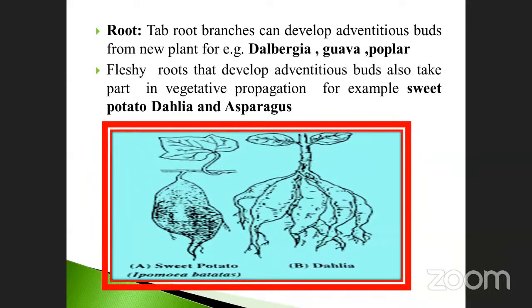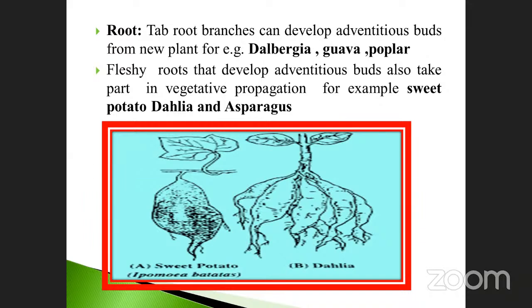Each fleshy root has many adventitious buds, and the adventitious buds grow as a new plant. These are very important, so they may ask questions like which root is used for vegetative propagation, and at that time you have to give the answer: adventitious buds.